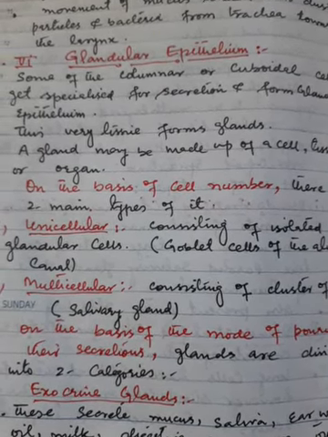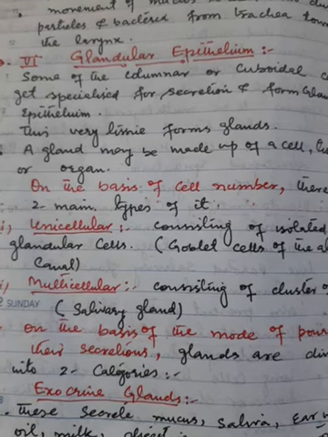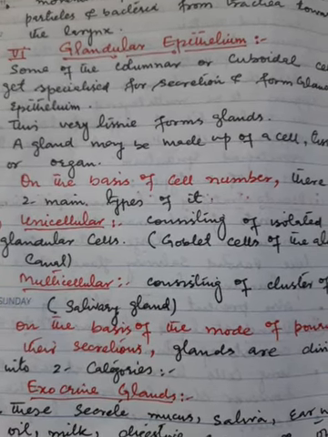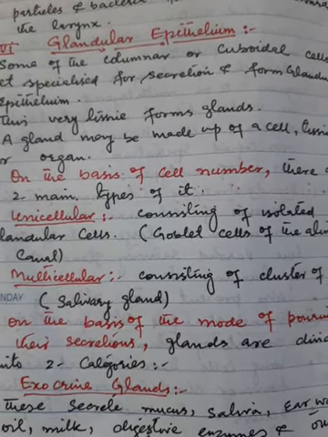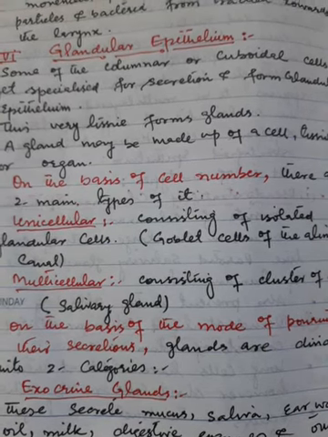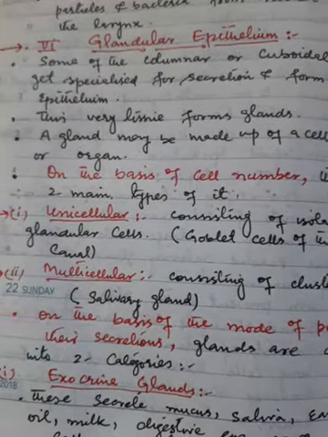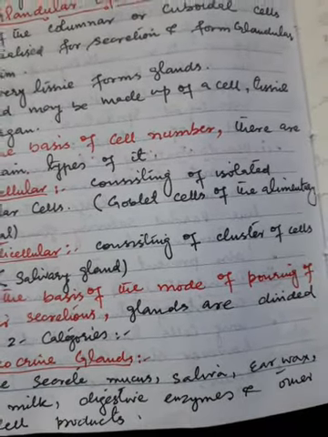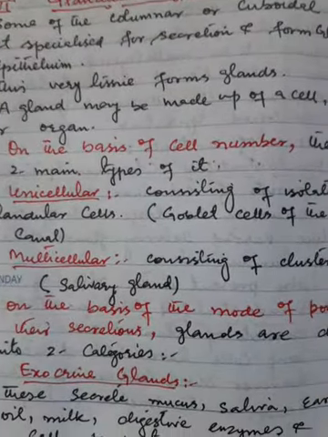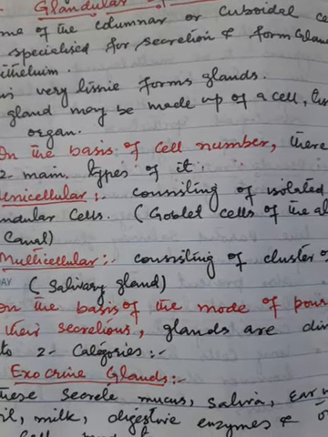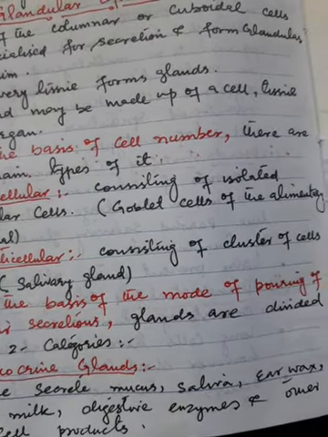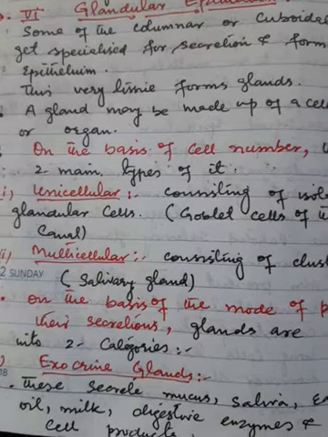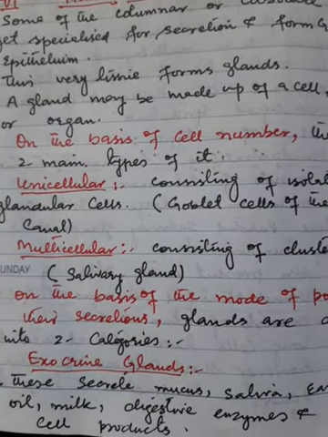Number one, unicellular, and number two, multicellular. Unicellular glands consist of isolated glandular cells, for example, goblet cells of the alimentary canal. Multicellular glands consist of a cluster of cells, for example, salivary glands.